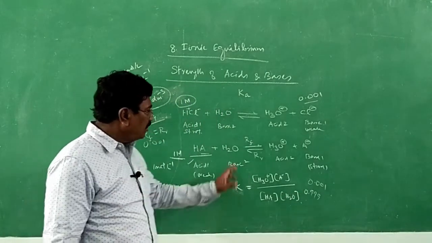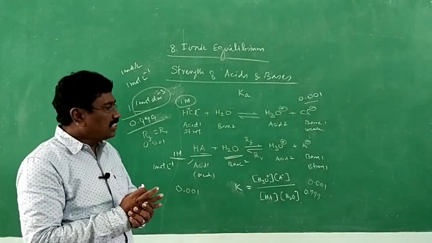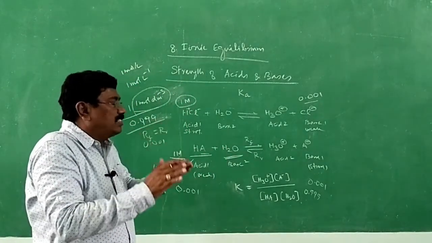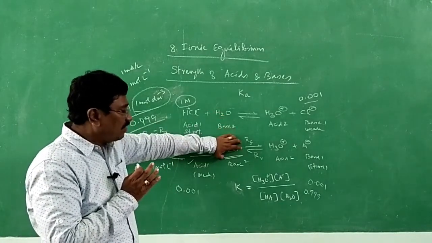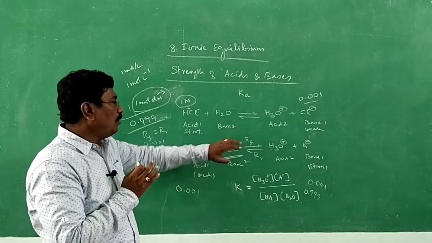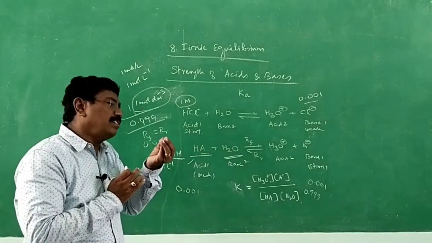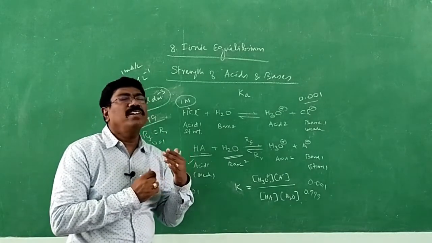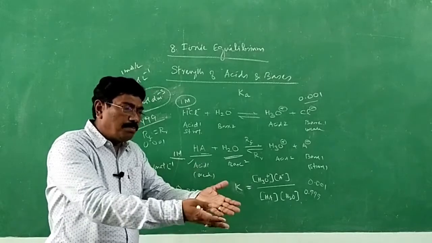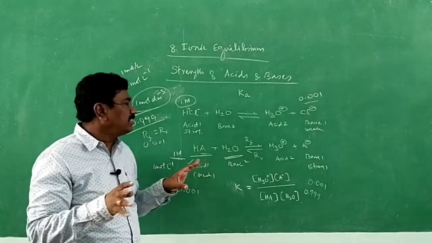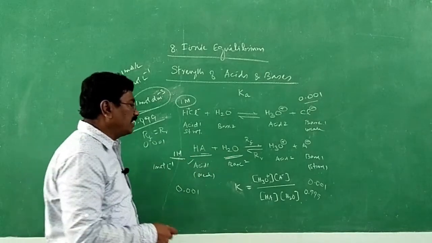But remember, the concentration of water, being a solvent, remains almost constant. We have an excess of water, and therefore the amount of water which gets reacted is comparatively very feeble. Likewise, the amount of solvent is in excess, and therefore it is a constant.